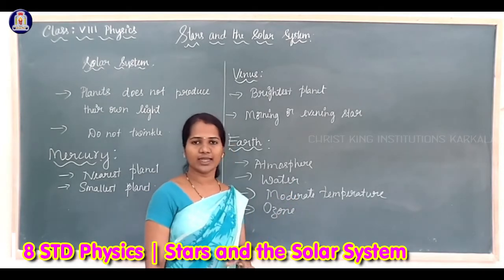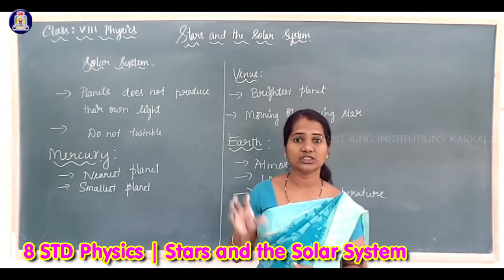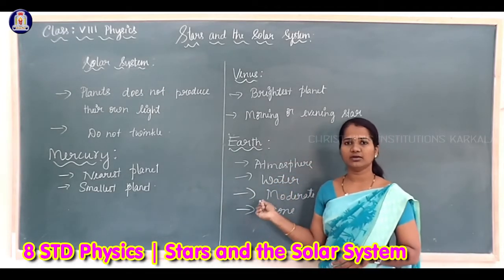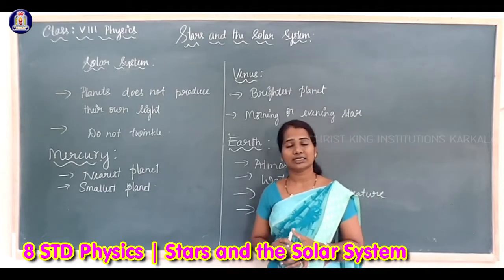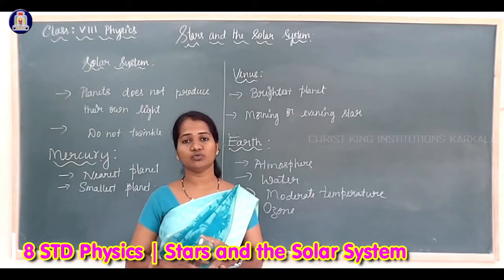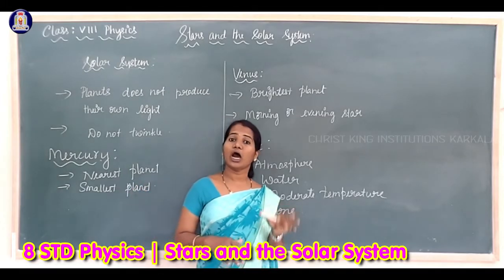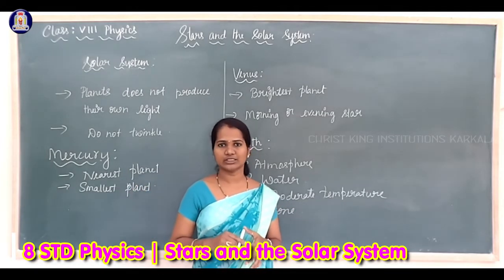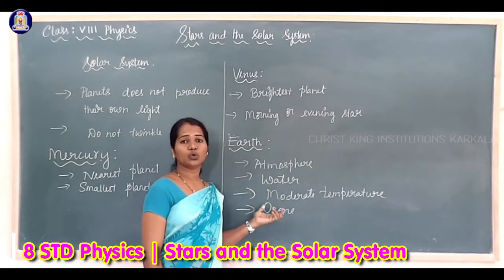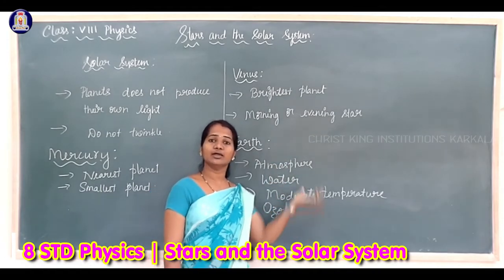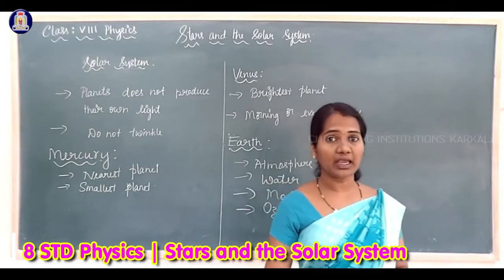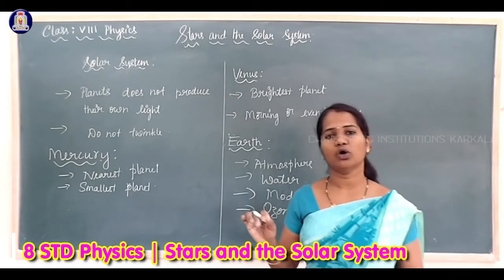In addition to that, it has a water resource. There is water present on the surface of the Earth. There is an atmosphere, and it is also covered with a blanket of ozone which protects us from the harmful UV radiations from the sun. It acts like a protective layer, that is the ozone layer. So these are the main characteristics of the planet Earth which made the existence of life on Earth possible.